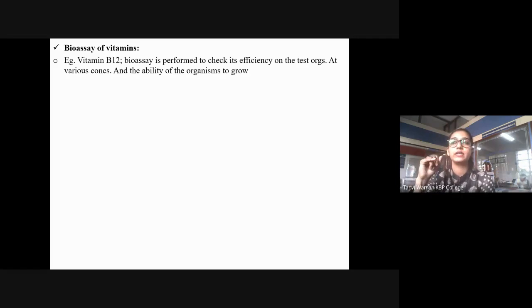And another thing is that you should know what vitamin B12 is. So we're going to check the efficiency on the test organism. Whose efficiency are we going to check? Vitamin B12. How efficient is vitamin B12 on the test organism? Here your test organism is going to be of what kind? Anyone having any idea? If you want to check if vitamin B12 is efficient, what kind of test organism will you use in that case?